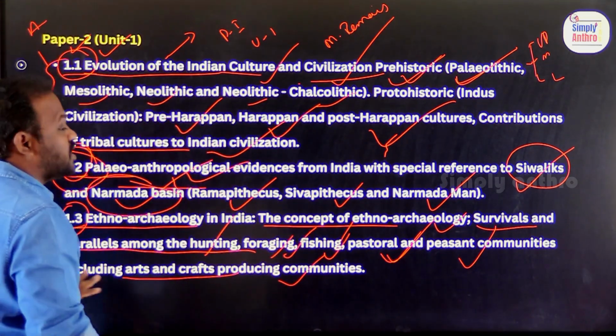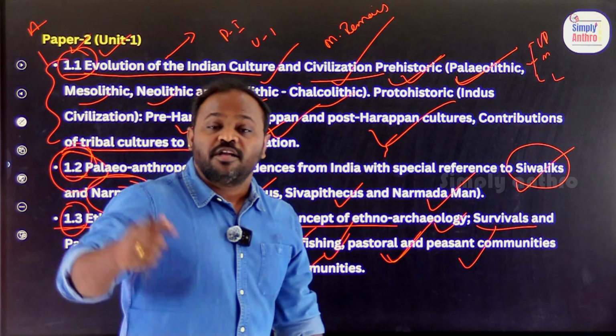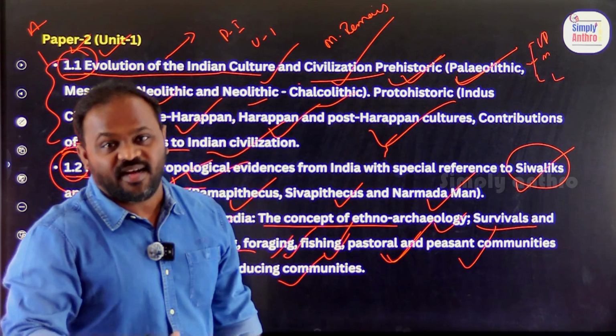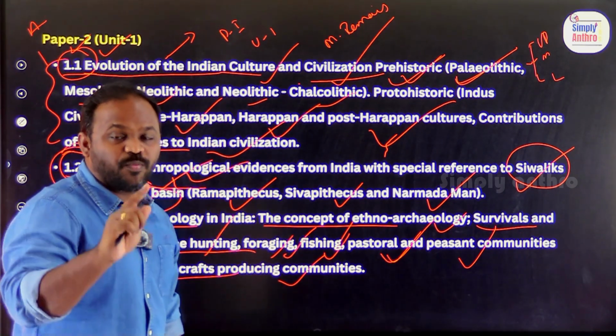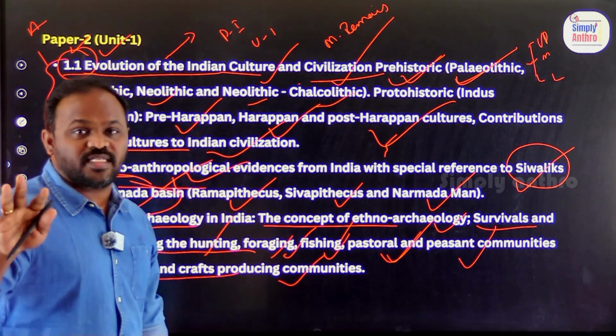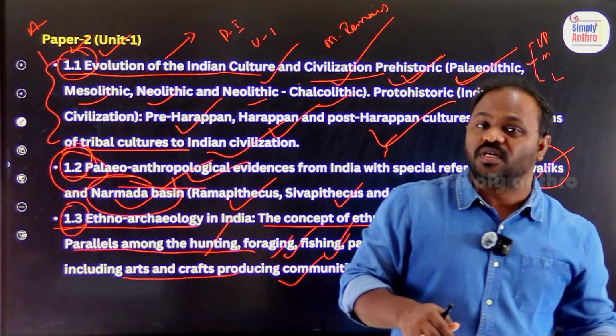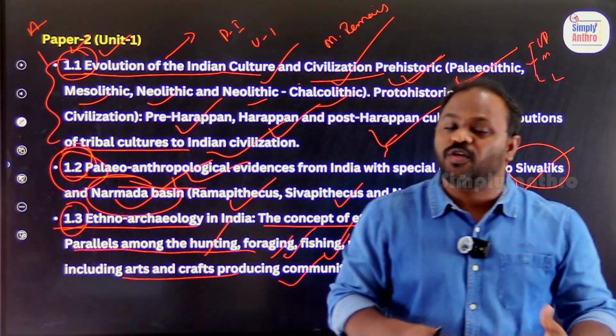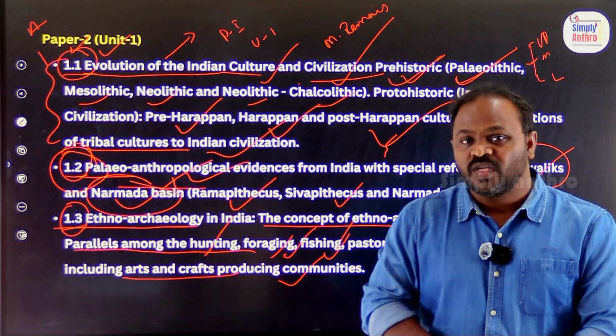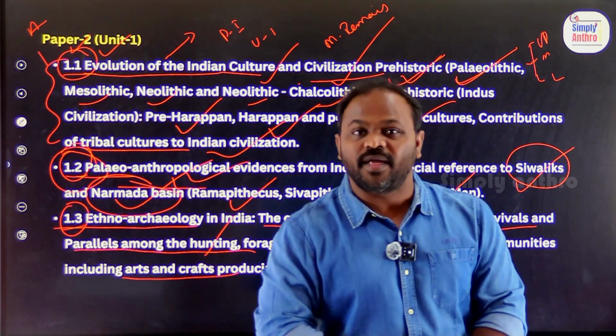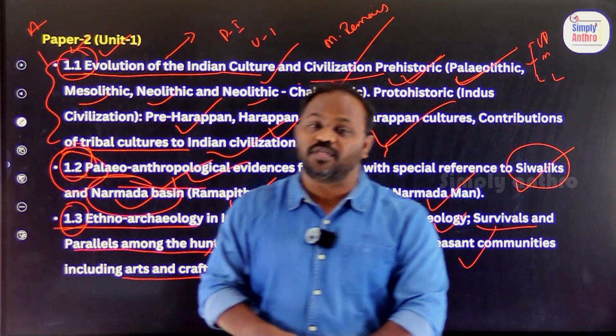This entire chapter is dealing with human evolution with respect to India. So 1.1 is about archaeology. We'll talk about prehistory, talk about Harappa, pre-, post-, and Harappan time period. 1.2, paleo-anthropology, Ramapithecus, Shivapithecus, Narmada man. 1.3, we will talk about what?